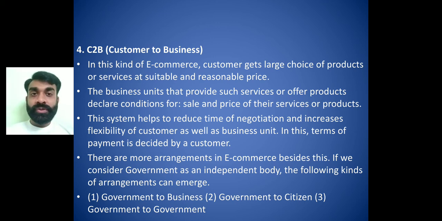So customer to business. And other arrangements like government to business, government to citizen, and government to government are also available. The same things apply: if a businessman is in need of help, the government is going to come into contact with them. Government to citizen, many things that must be available in the market, the government is going to give. And government to government, that is the Indian government helping other governments, whether it is a central government or a state government, right?